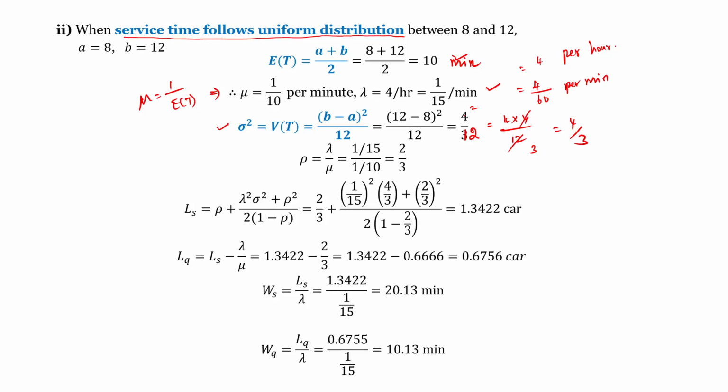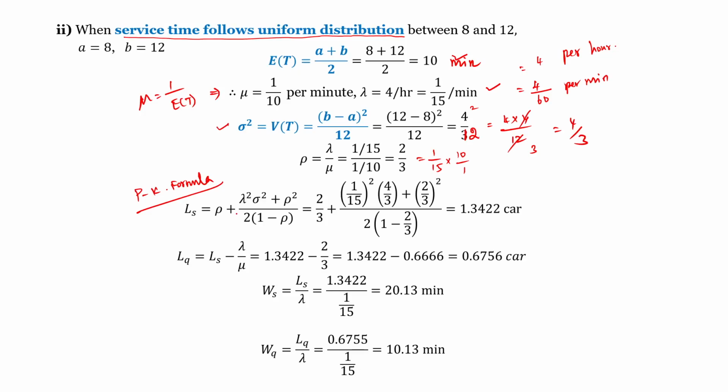By the Pollaczek-Khinchine formula, we get LS equal to rho plus lambda squared sigma squared plus rho squared, divided by 2 into 1 minus rho. Rho is 2 by 3, lambda is 1 by 15, the whole square, sigma squared is 4 by 3, plus rho squared, 2 by 3 squared, divided by 2 into 1 minus 2 by 3.